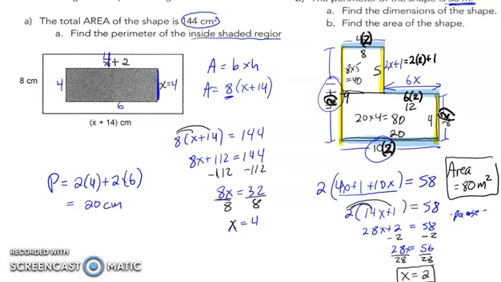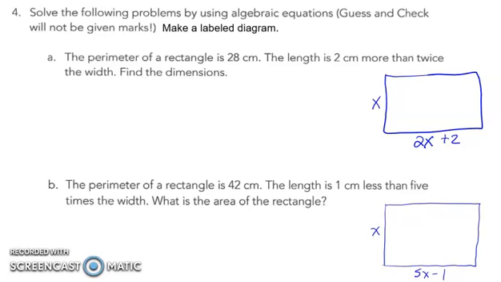Let's just pause for a second. The next page is talking about questions where you have to actually draw the diagram yourself. So what I did was I reset this or started them up, and it comes down to recognizing, first of all, it's a rectangle. We're going to ignore the 28 centimeter perimeter at this point and look at the phrase, the length is 2 centimeters more than twice the width.